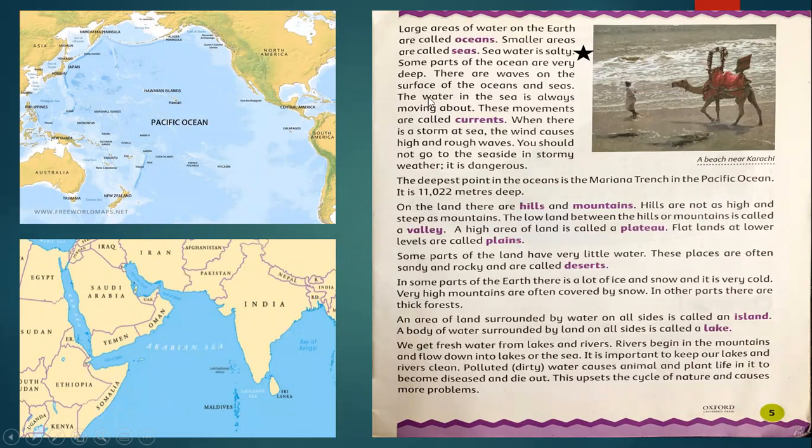Okay, then there are waves on the surface of the ocean and seas. The water in the sea is always moving about. These movements are called currents, like this. When there is a storm at sea, the wind causes high and rough waves. And we should avoid going near the sea at that time when there are high